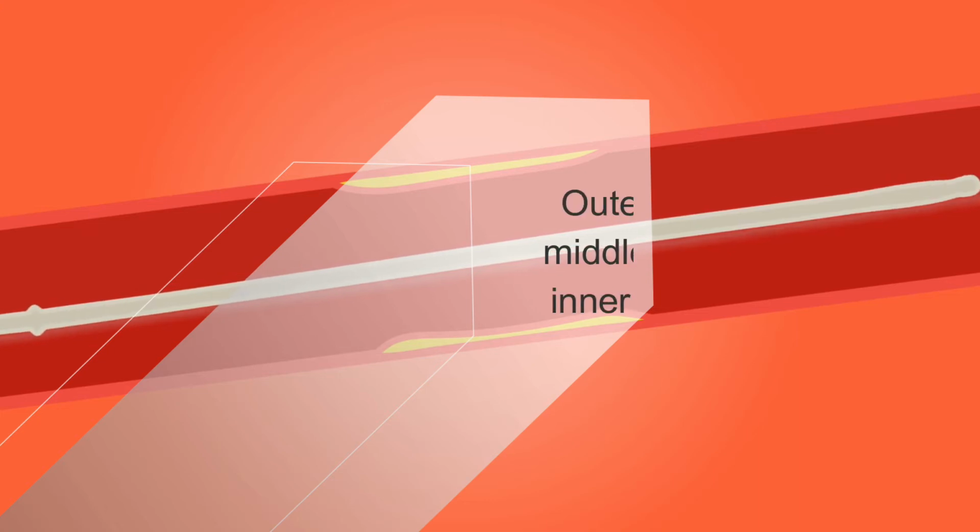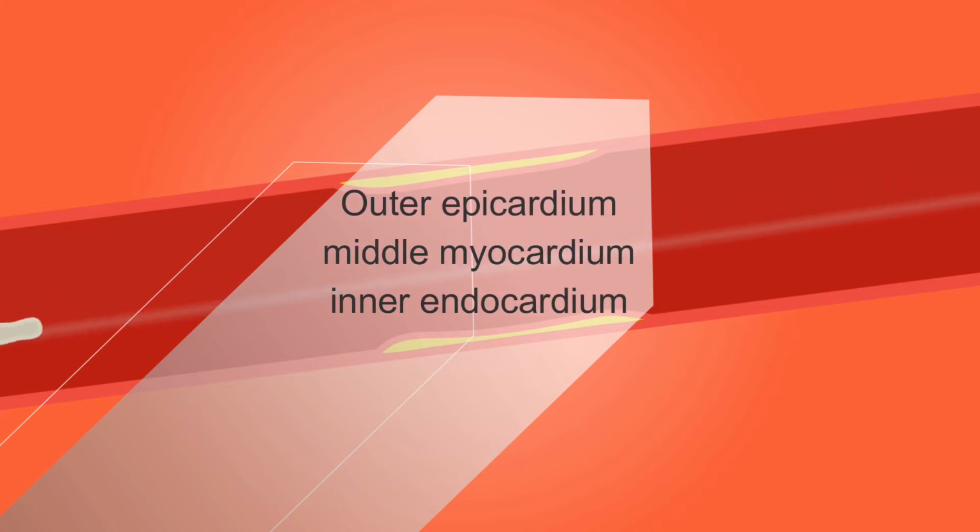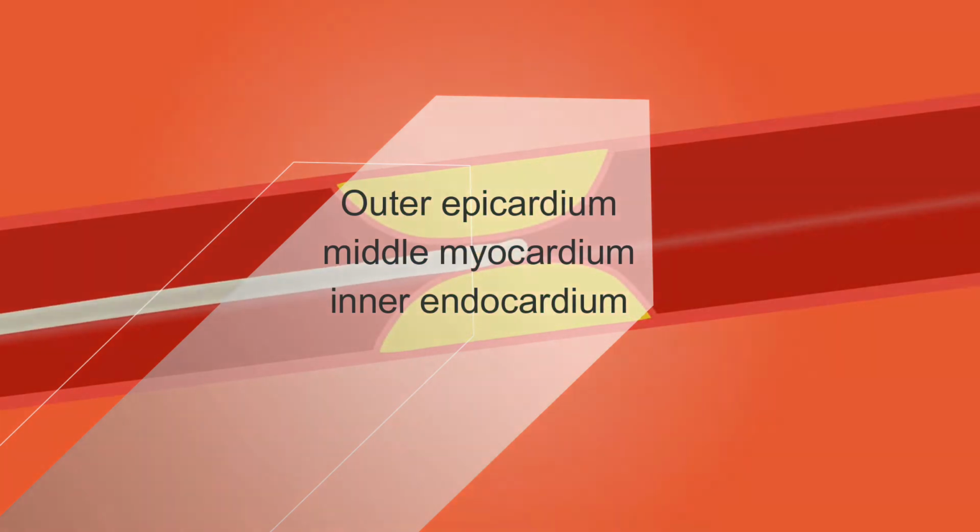Three layers of the wall: outer epicardium, composed of mesothelial cells. Middle myocardium, consists of cardiac muscle. Inner endocardium, lined by squamous epithelium.